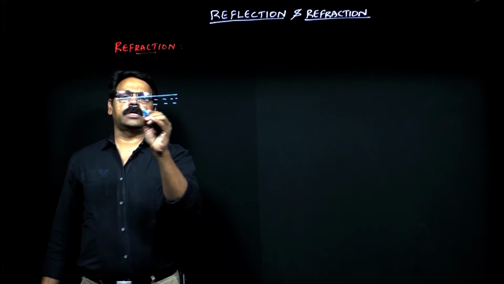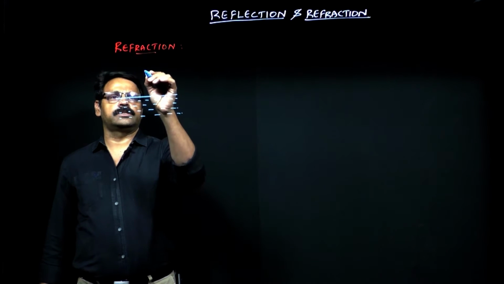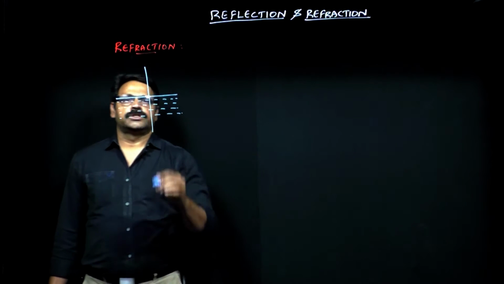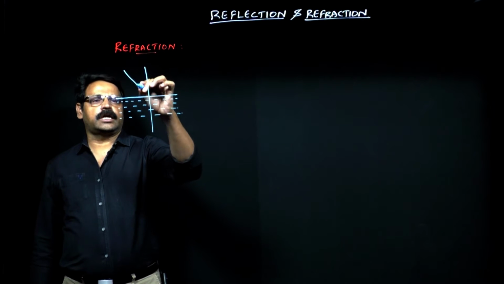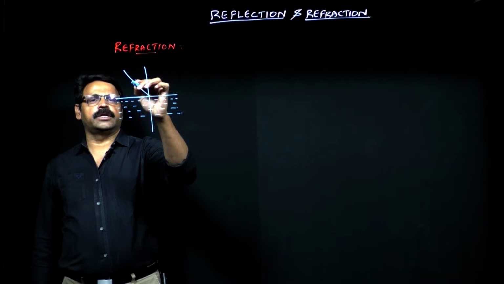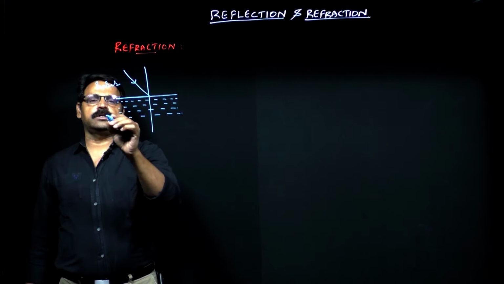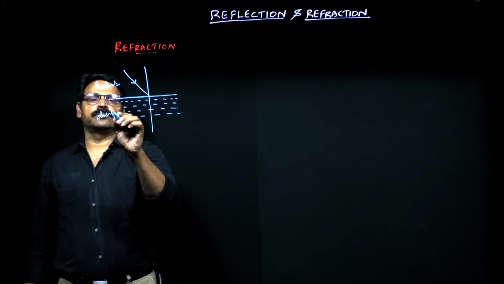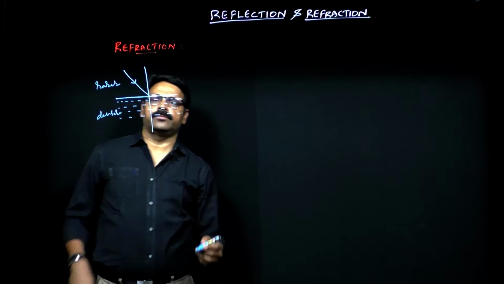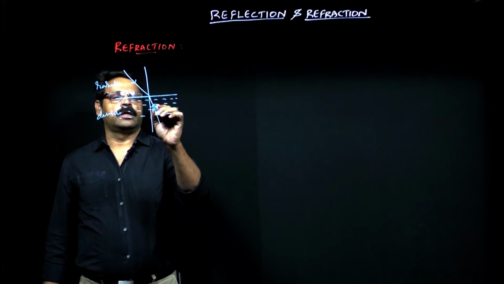The thing to note in this concept is that every time we measure the angles with reference to the normal. Let us suppose a ray is incident like this and enters the second medium. Let us say this is the rarer medium, which is lighter, and this is the denser medium. As an example, the rarer medium is air and the denser medium is water. Then it will bend towards the normal.